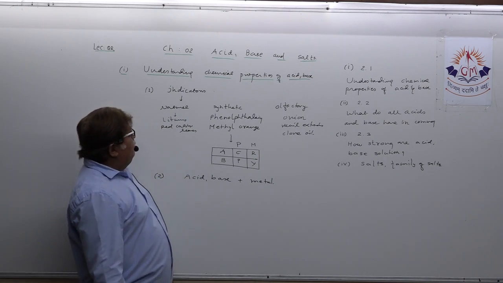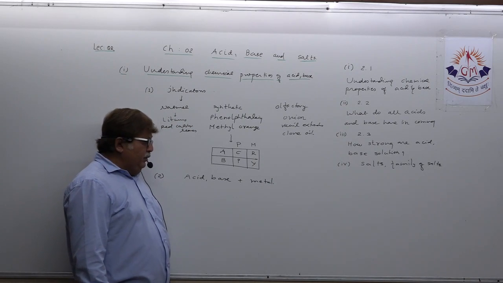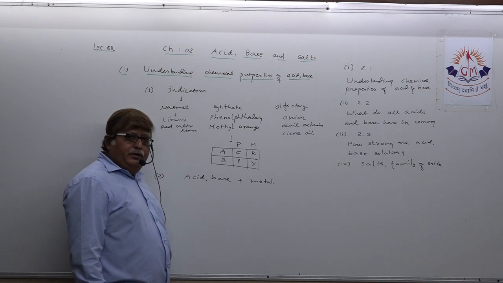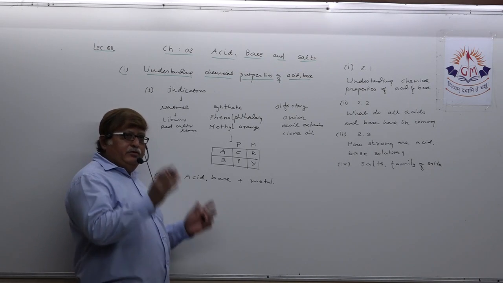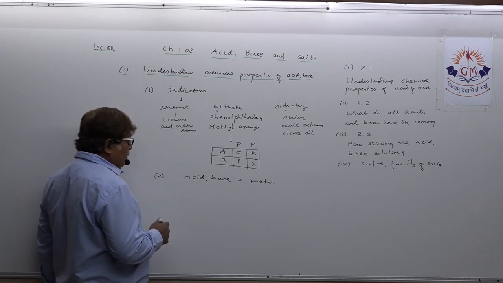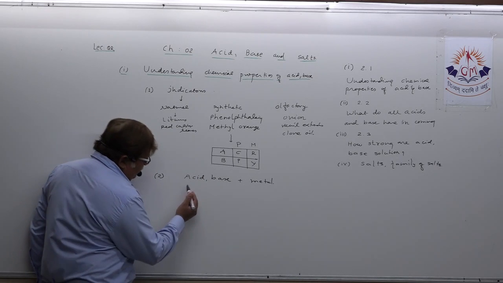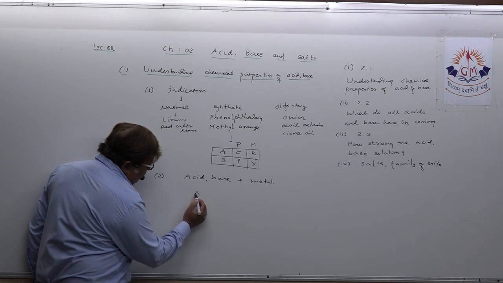What happens when acid and base react with metals? We are not going to discuss the complete activity in quite detail, but to list out in short, when acid